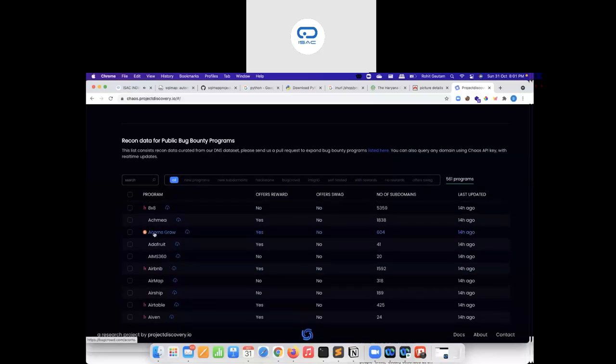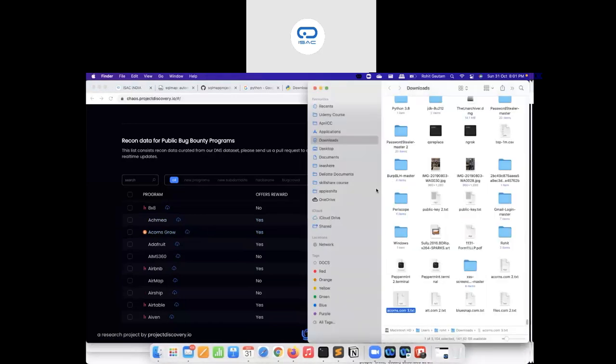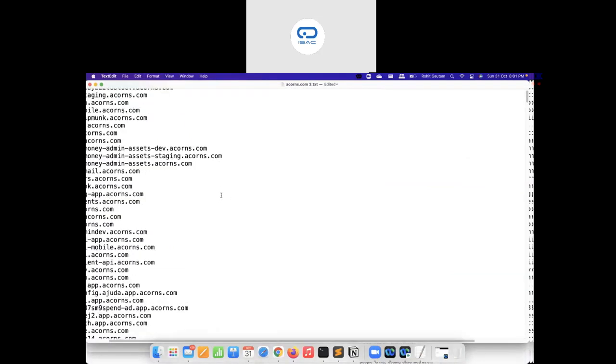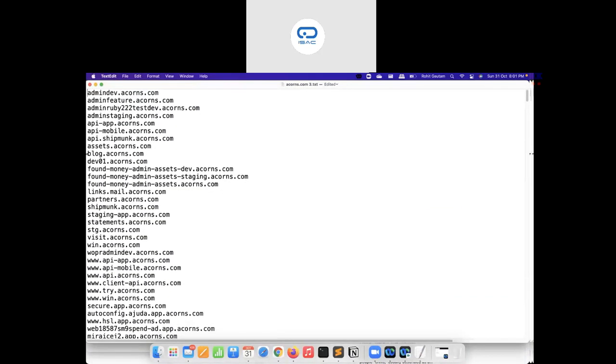So let's assume Accounts Grow. This is one of the programs on Bugcrowd. You can just click on this cloud button, and it will identify and download all the URLs for you, which you can see over here. Let me zoom in a little bit for you. Okay, so you can start testing on these programs, these programs which have a bug bounty policy.